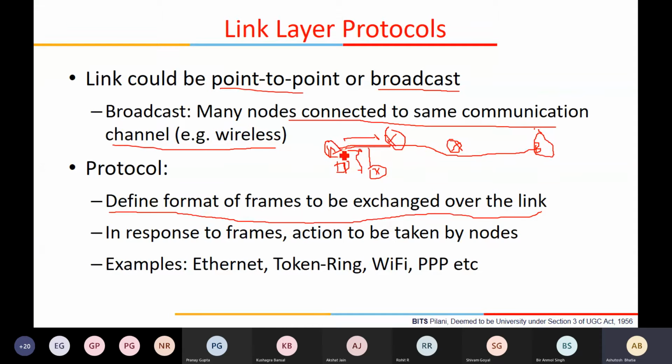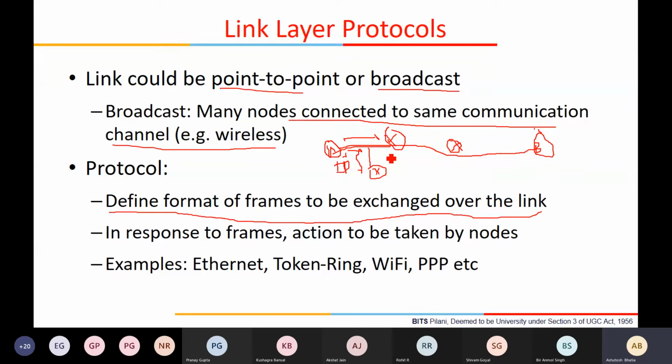So every device, apart from having an address at the network layer, which is the IP address, also has an address at the link layer, called the MAC address. One crucial difference between the link layer address and the IP address is that IP addresses, because of the routing requirement, are hierarchical.